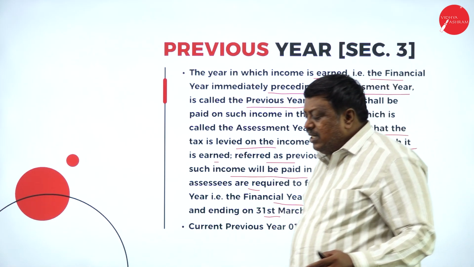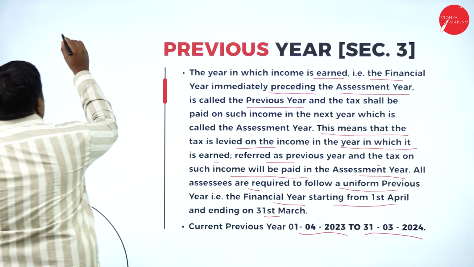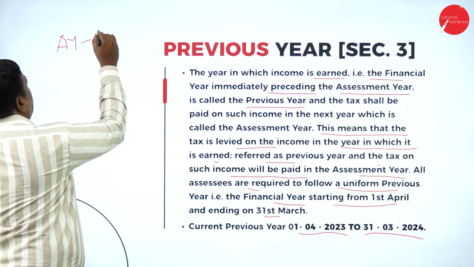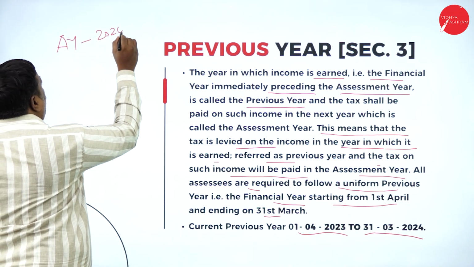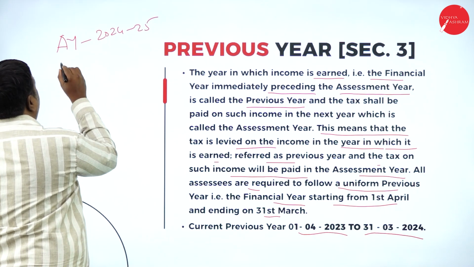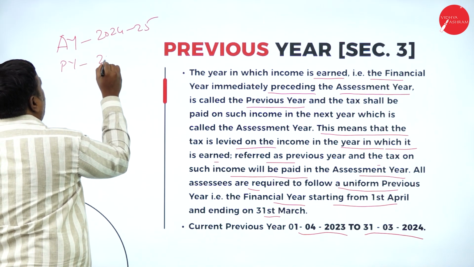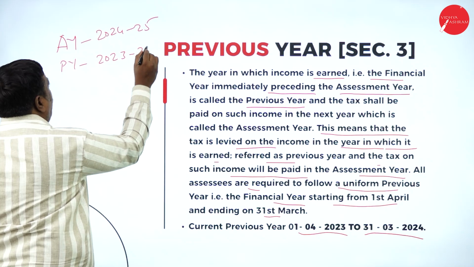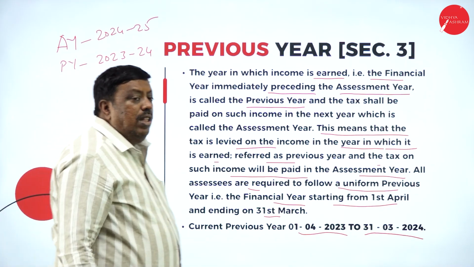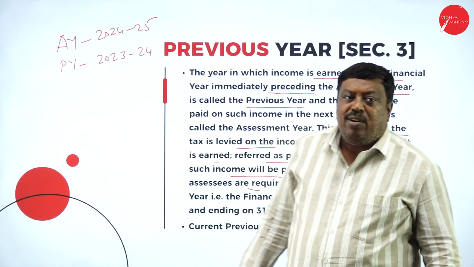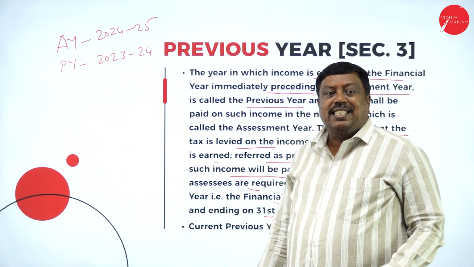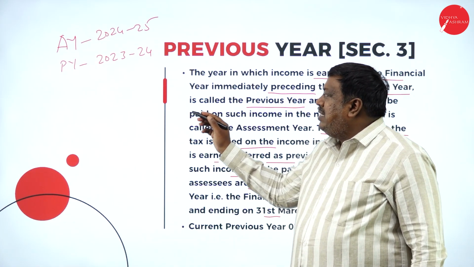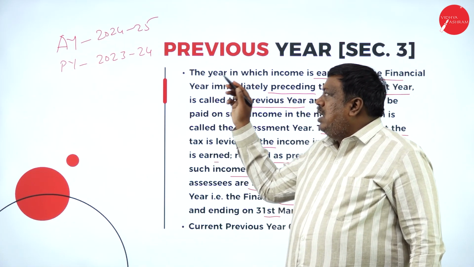So remember, my assessment year is 2024-25. My previous year is 2023-24. You have to write this in all the problems, wherever we are going to make calculation or computation of taxable income: we have to write the previous year as 2023-24 and the assessment year as 2024-25.